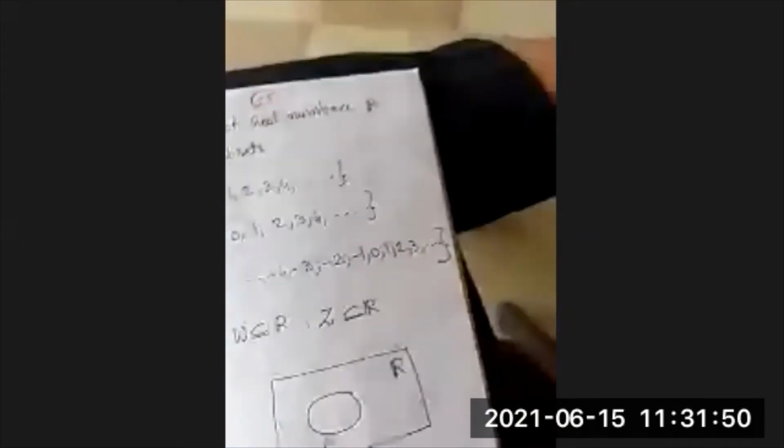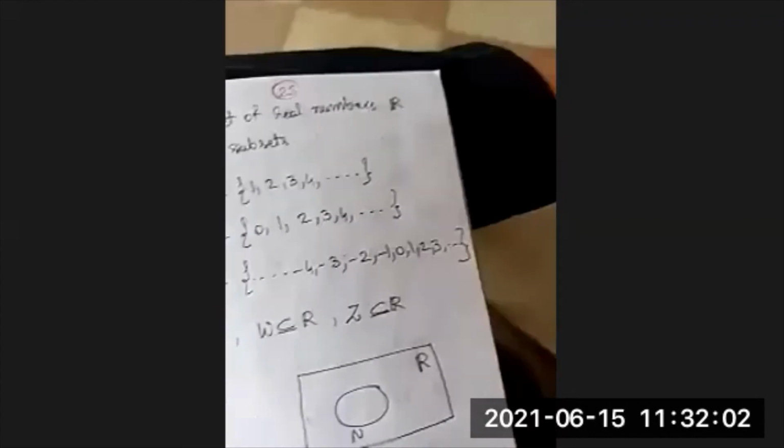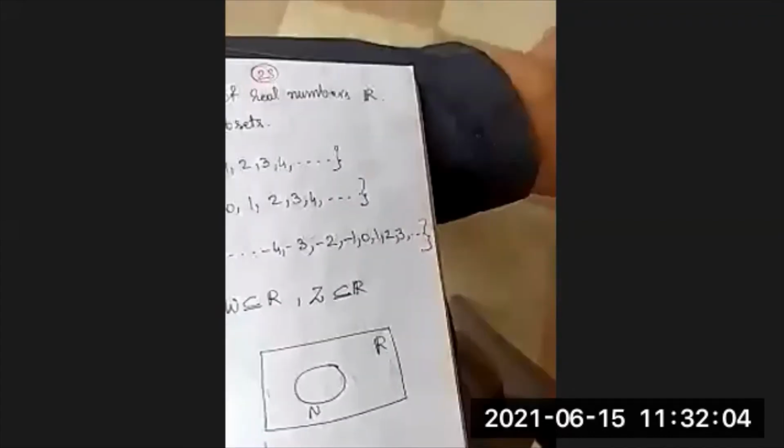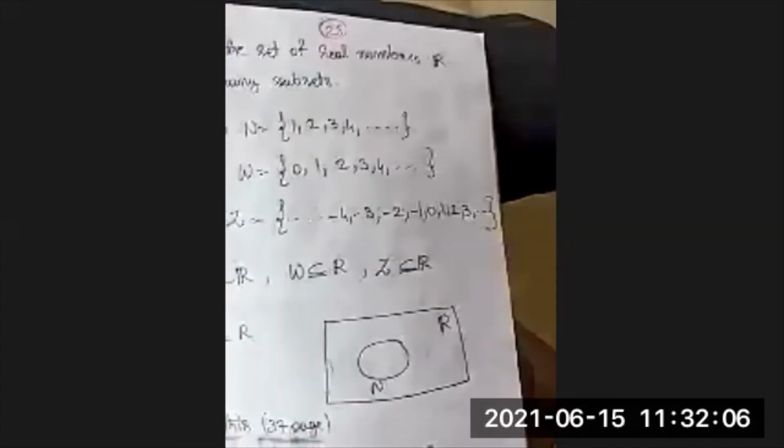What is the set of real numbers? It has many subsets. Already we know very well about the set of real numbers, natural numbers, whole numbers and integers like that. So N is equal to 1, 2, 3, 4, the set of natural numbers; W is 0, 1, 2, 3, 4 up to infinity, the set of whole numbers; Z is equal to minus infinity, minus 4, minus 3, minus 2, minus 1, 0, 1, 2, 3, 4 up to infinity, all are set of integers.